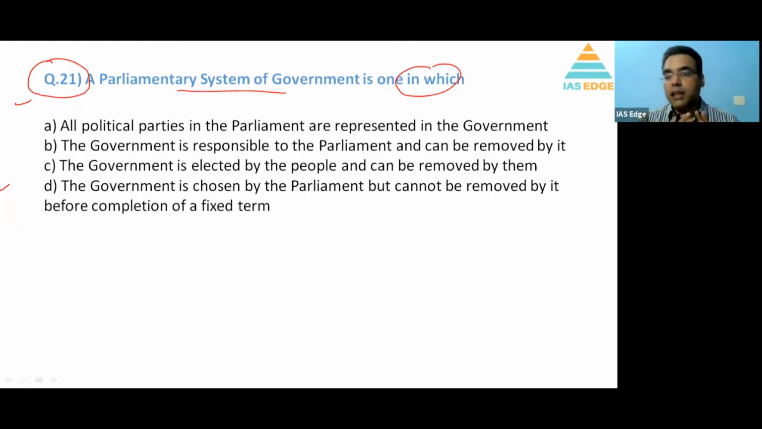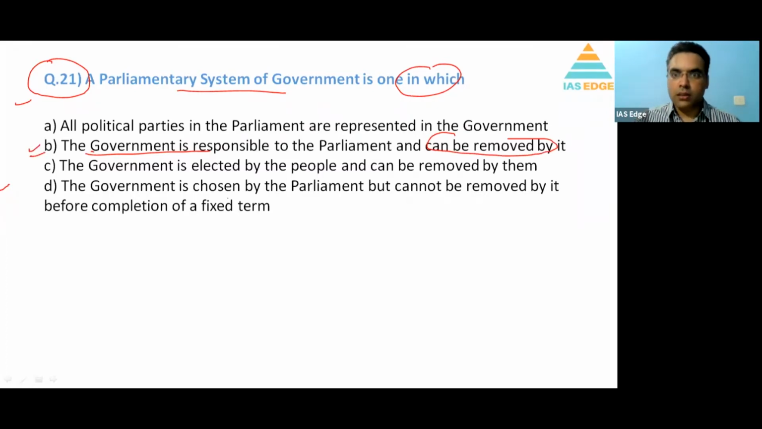Okay, so jo government banti hai, that government can be removed. The no confidence motion can be passed, and if government does not have the requisite numbers in the house, in the parliament, then government can be removed. So if you see this, the government is responsible to the parliament and can be removed by it. This option is the right option.